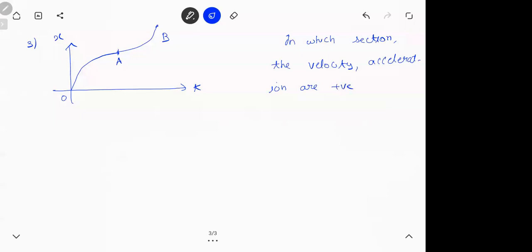So there are 2 sections, OA, AB. So OA, AB में which section will have a positive velocity and a positive acceleration? You just need to tell positive or negative. We are not interested in the value exactly.